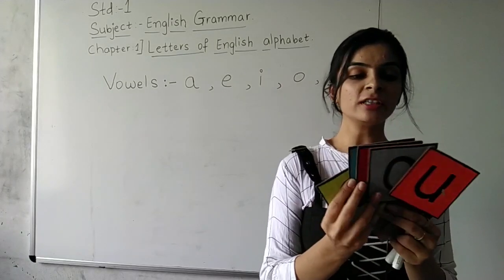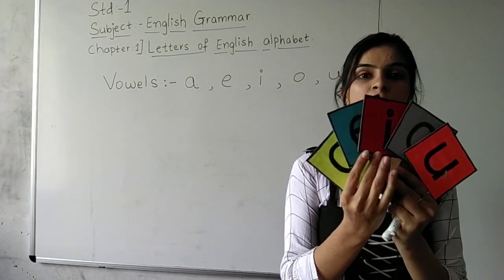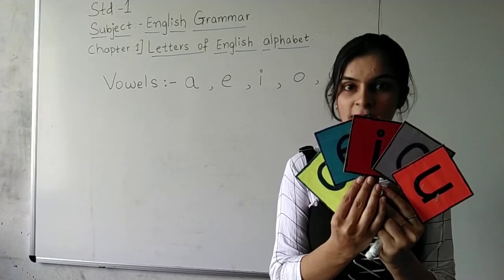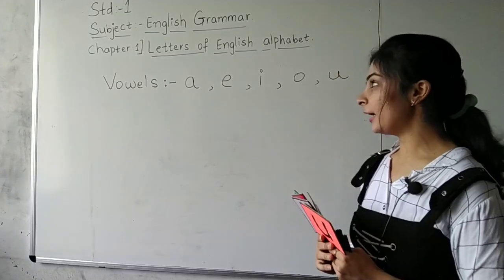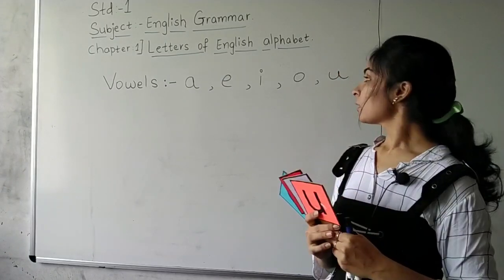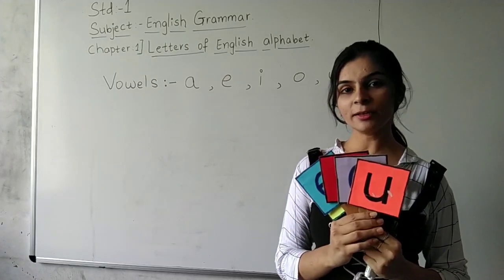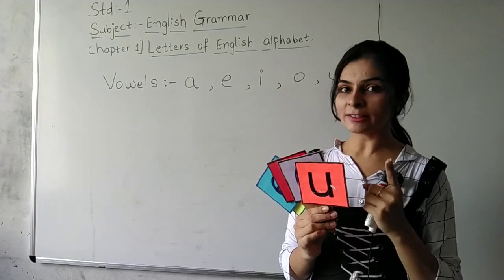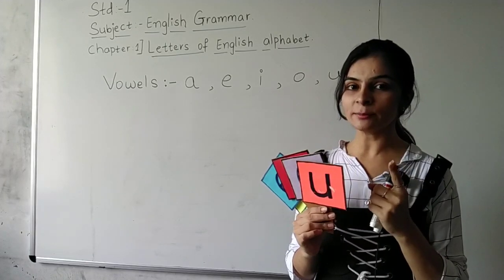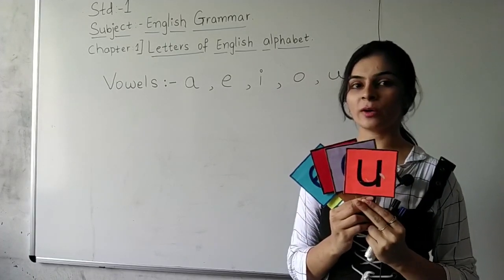How many ice creams did you see right now? 5 ice creams. Okay? Which ones? A, E, I, O and U. Clear everyone? I know. You all like ice cream, right? तो ये ice cream याद रहेगी ना सबको? Everybody will remember this? Okay.